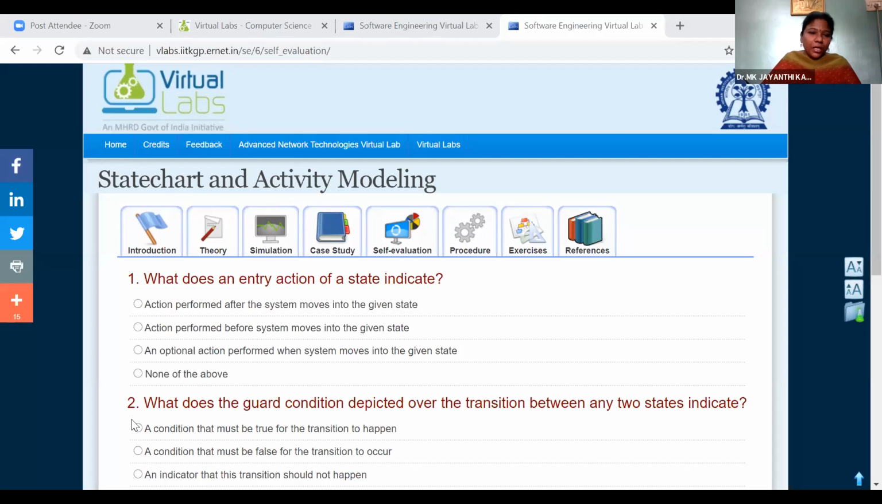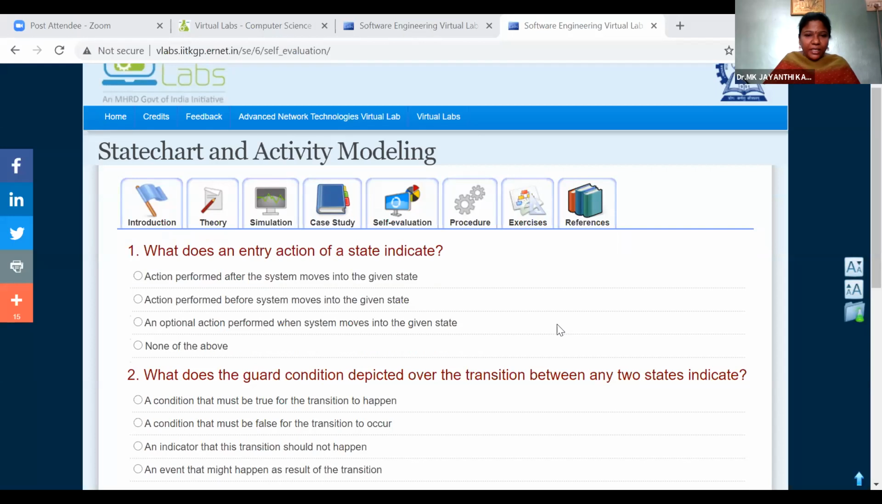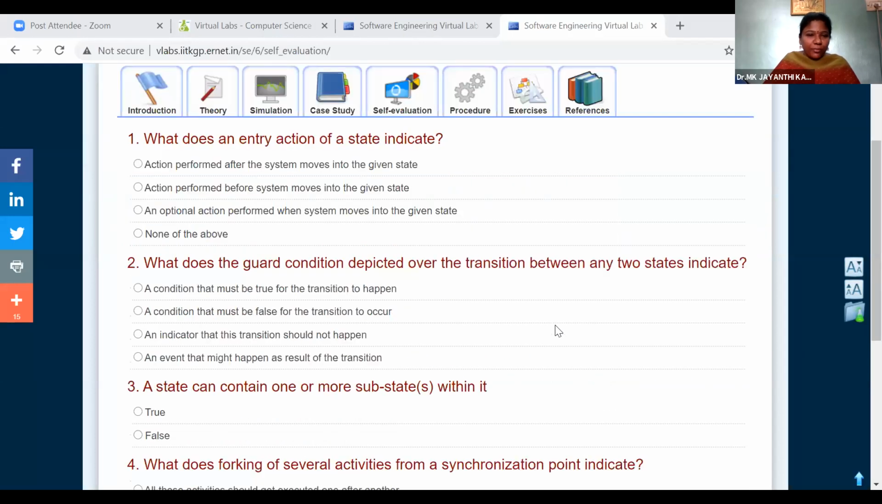What does an entry action of a state indicate? The first option: action performed after the system moves into the given state. The second option: action performed before the system moves into the given state. The third option: an optional action performed when the system moves into the given state. Which is the answer?